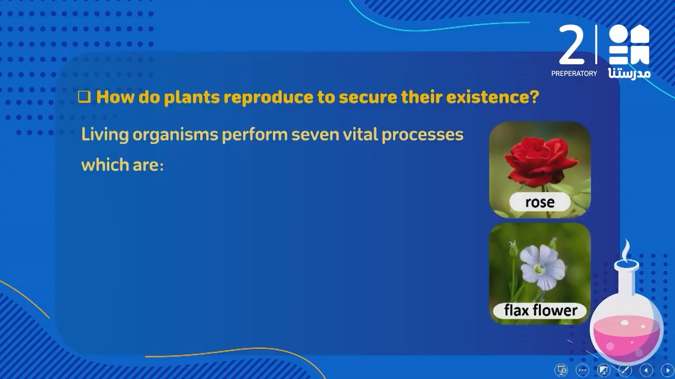Of course, we know that all living organisms, including plants, animals, and humans, perform 7 vital processes. What are these 7 characteristics called? Starting with nutrition: all living organisms need food to survive. The second process is called growth. All living organisms grow during their life.